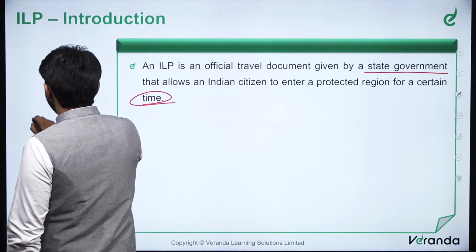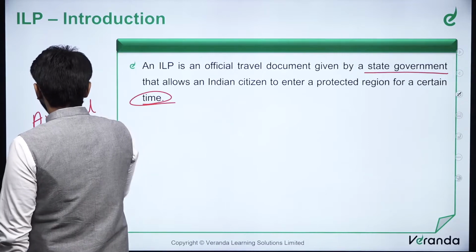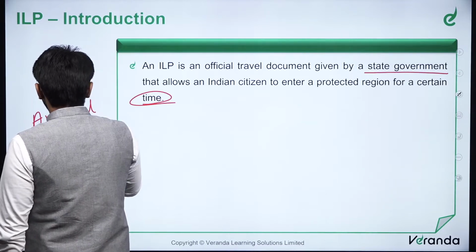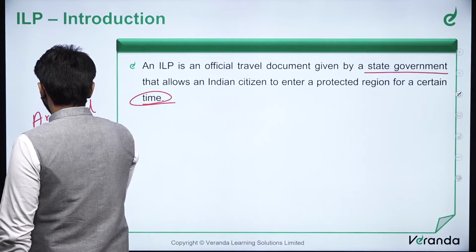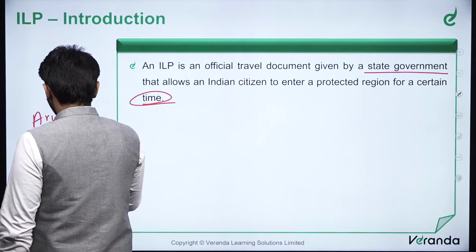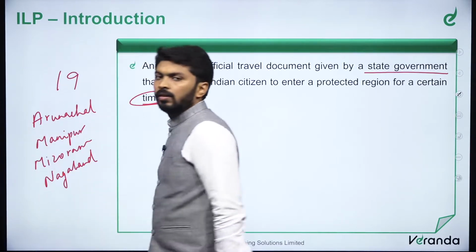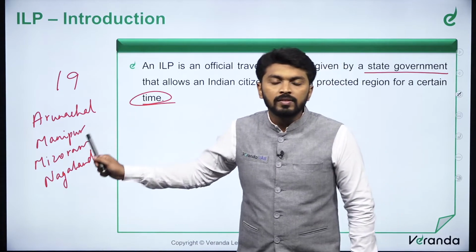So what are all those states? First, Arunachal, Manipur, Mizoram and Nagaland. You have to keep this in mind.